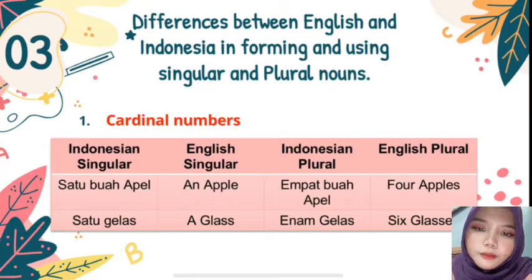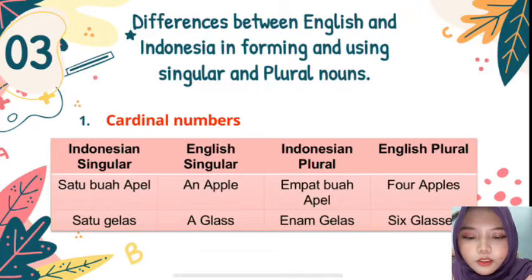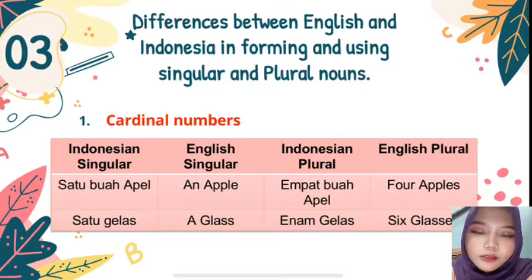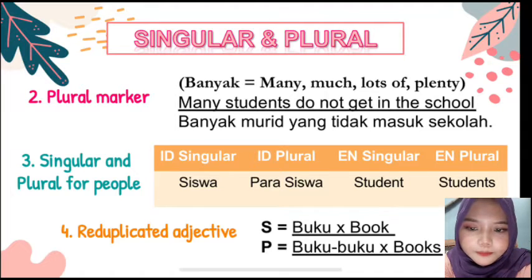So it's different from an apple, but glass is using a. Why? Because it's a consonant. If there is a vowel, it uses an. And in Indonesian plural is 6 gelas, and in English plural is 6 glasses. So we use es because the end of the word glass is s, a consonant. So this is singular and plural.